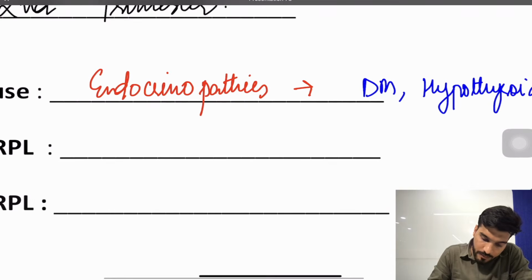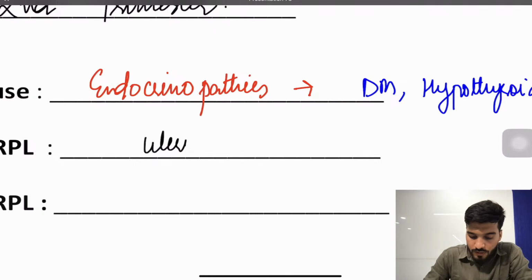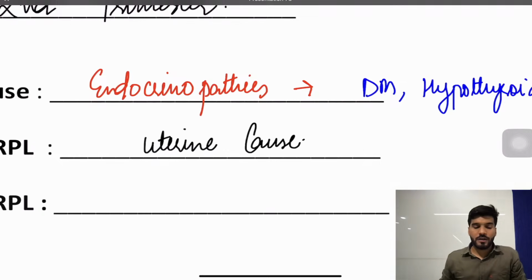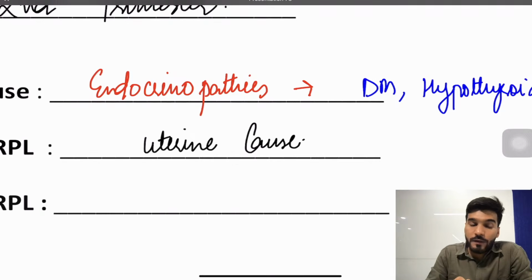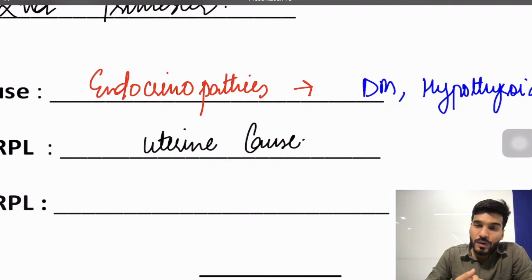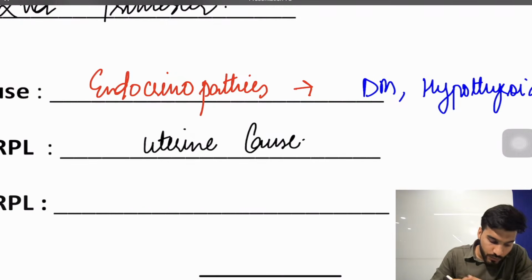Second trimester recurrent pregnancy loss is going to be uterine cause. And what can be the uterine causes? I've already told you that all the female genital structures are coming from where? They are coming from the Mullerian duct, and the most common Mullerian duct defect is going to be septate uterus. Also, in second trimester usually the cause is uterine cause.